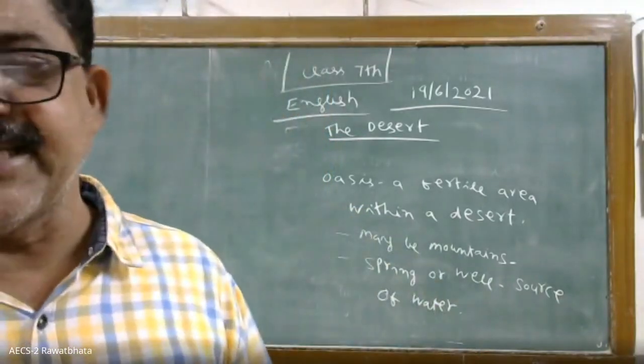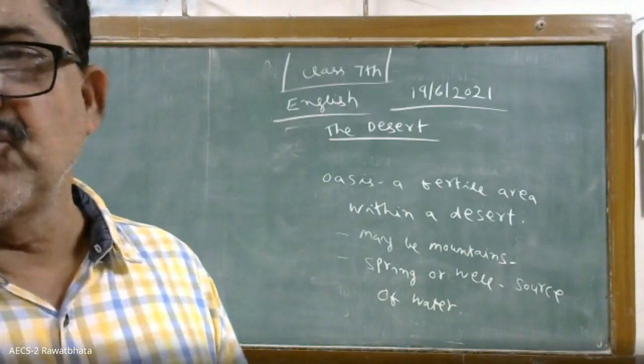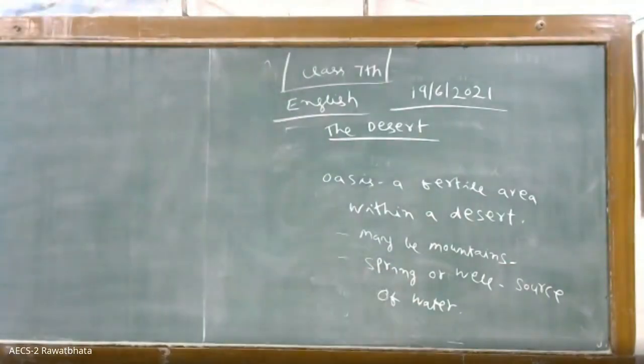An oasis is a fertile area inside the desert. If you pass through the desert, you will see the travelers. They take rest in the oasis. Why? It is a green area surrounded with plants, and also there is a source of water. That is why people prefer to take rest in the oasis. So what is an oasis? It is a fertile area inside the desert.